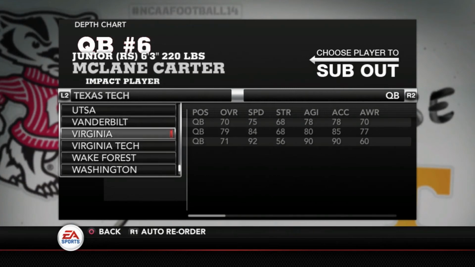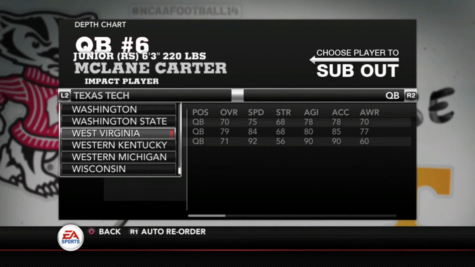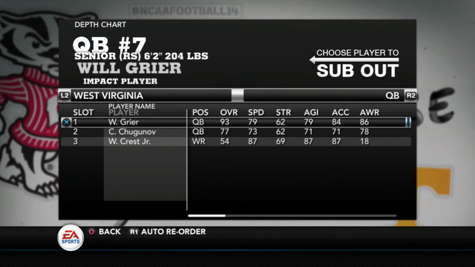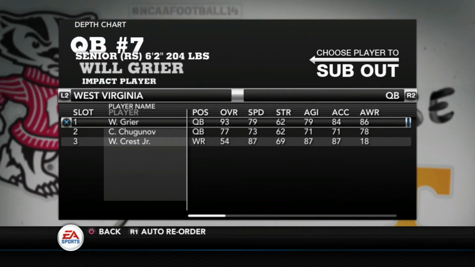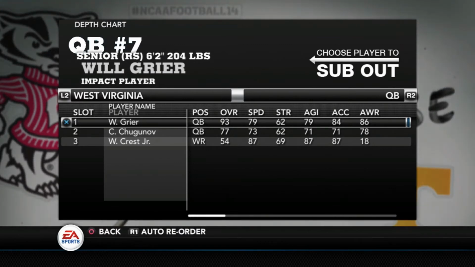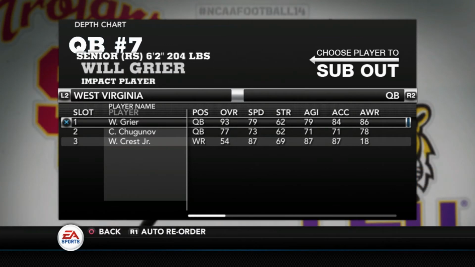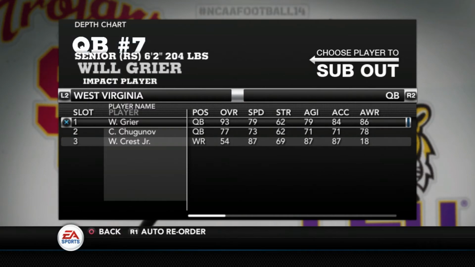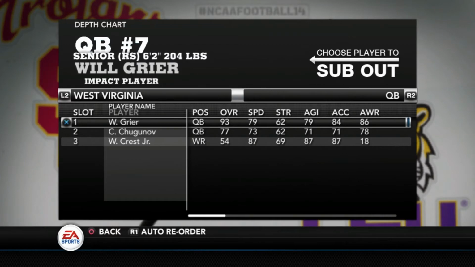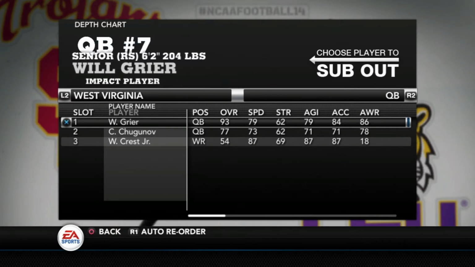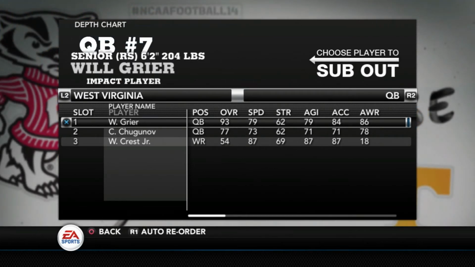And who do we got left? We got West Virginia. And check out Will Grier, a 93 overall. That is one of the best quarterbacks that we've done. He's up there in the top 10 for sure, maybe the top 5. We've done Trace McSorley. I think he's had the high number so far. Stidham and Tagovailoa were 94s. This may be the first 93, if I'm not mistaken. So Will Grier, I think, right now sitting as the number 4 quarterback in our ratings.